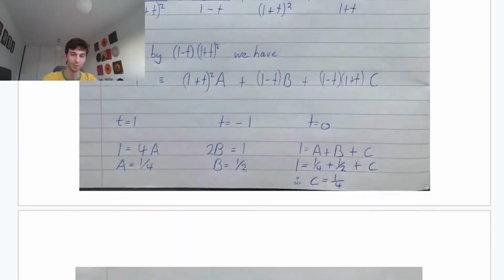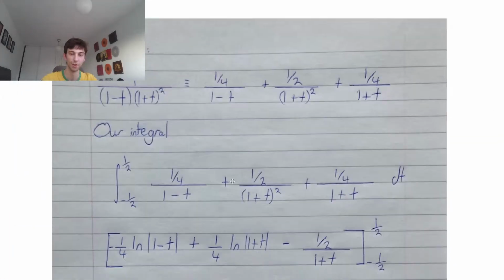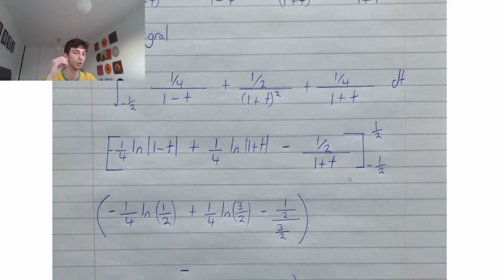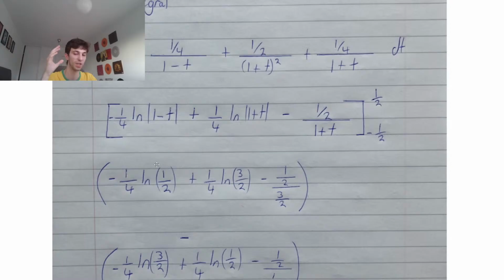So going back down, guys. Plugging in a half, we have minus a quarter natural log of 1 minus a half, which is just natural log of a half, plus a quarter, 1 plus a half is 3 over 2, take away half over 1 plus a half, so we have minus a half over 3 over 2. Plug in minus a half, I'm just going to go through this quickly.